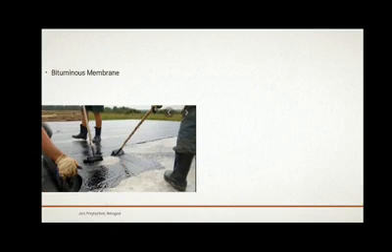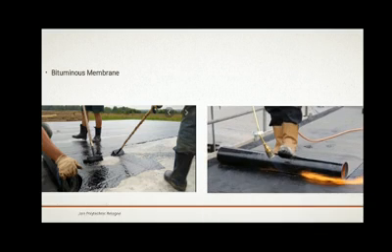Bituminous membrane is nothing but bitumen which is heated and applied on the slab or the structure, or else a bitumen mat which is rolled over by heating, which melts and forms a layer or a membrane.